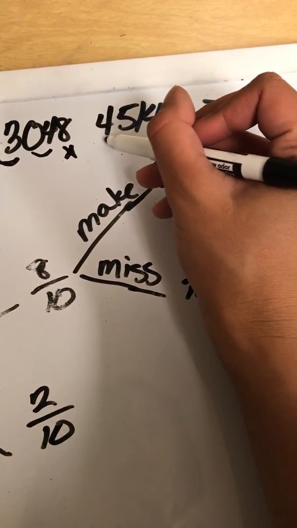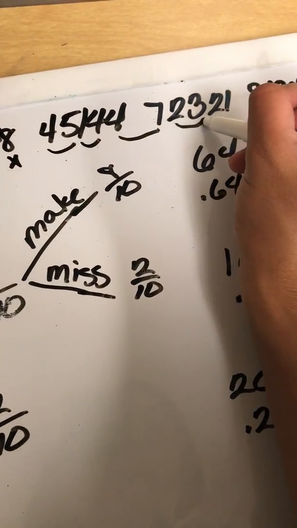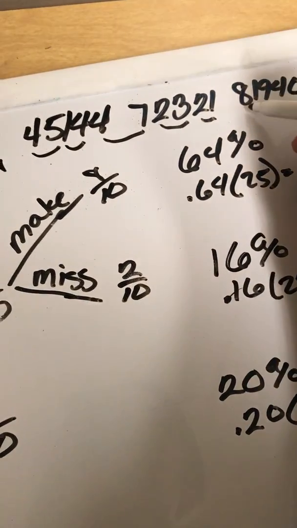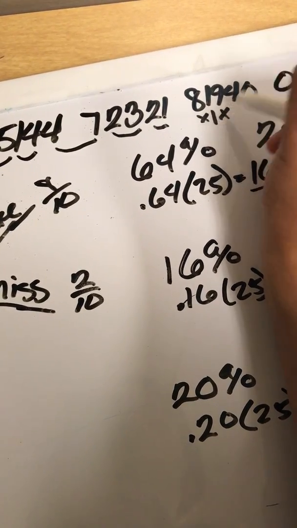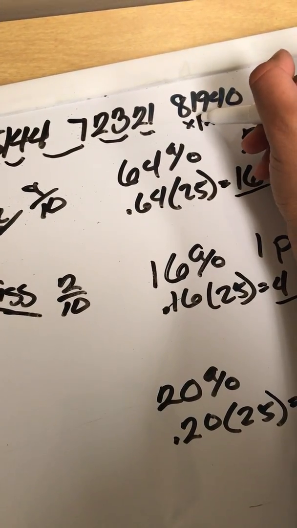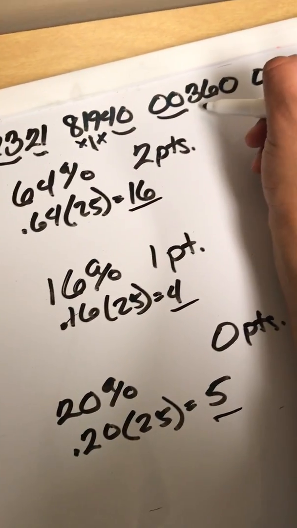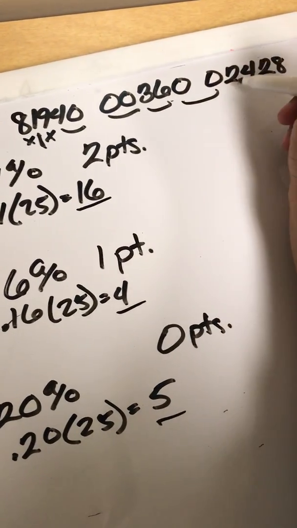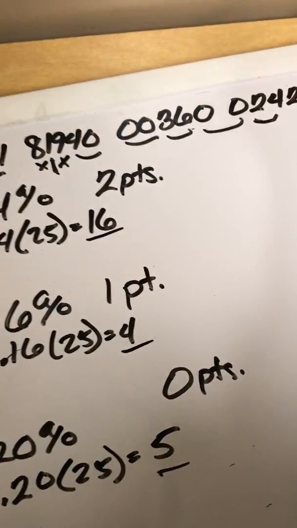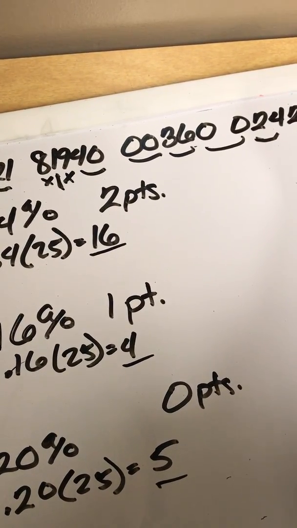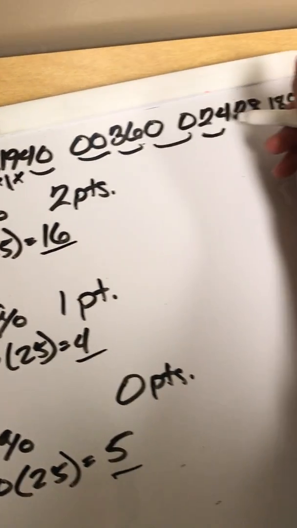1, 2, 3, 4, 5, 6, 7, 8, 9, 10, 17, 18, 19, 20, 21.